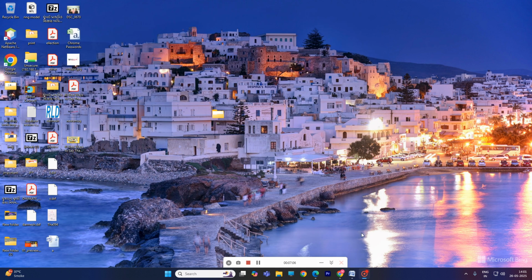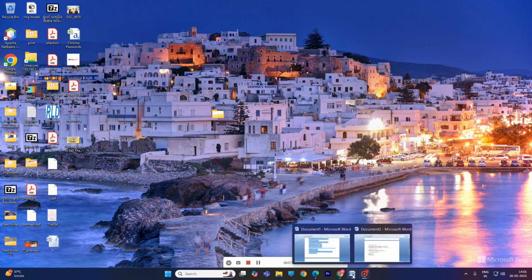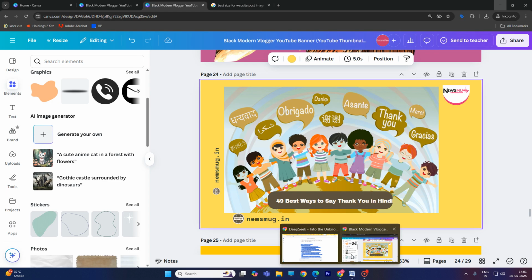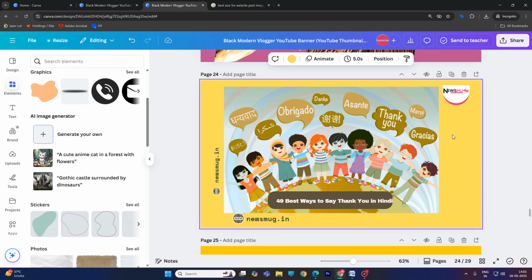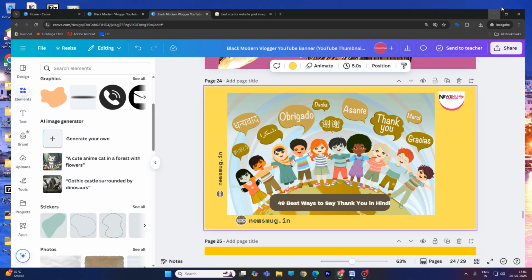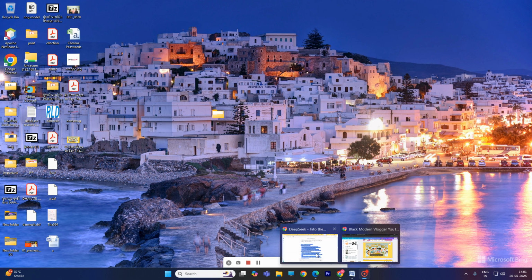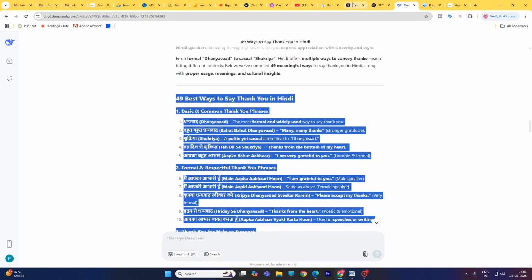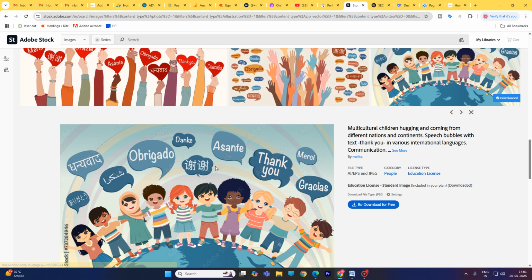Another thing, I made one feature image for this article. This is my logo, and this image I downloaded from stock images.